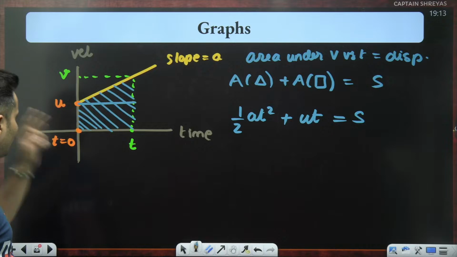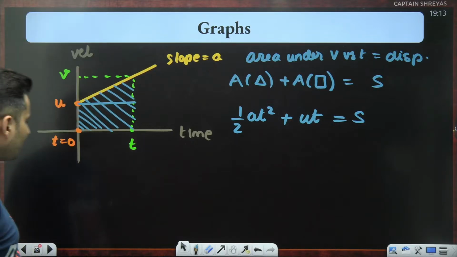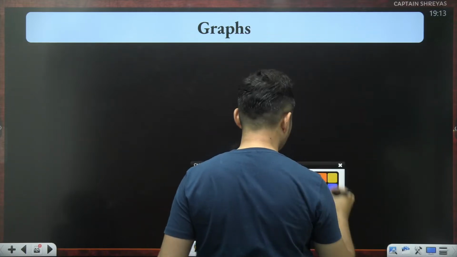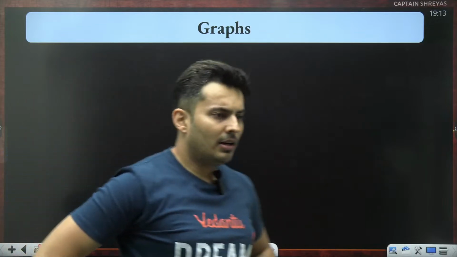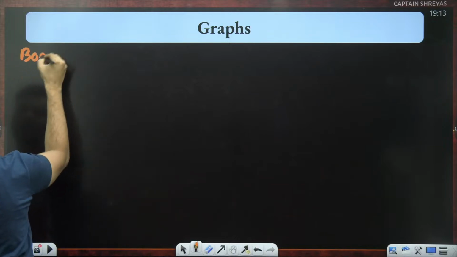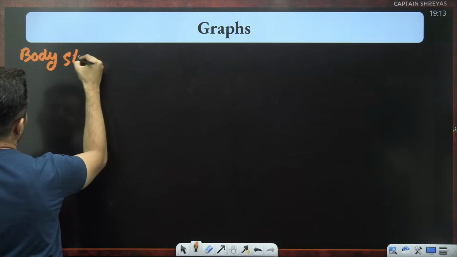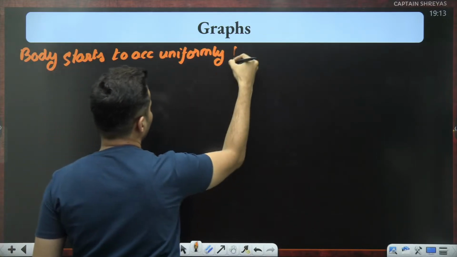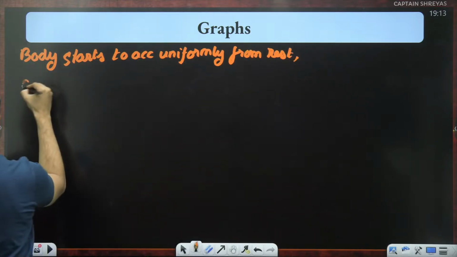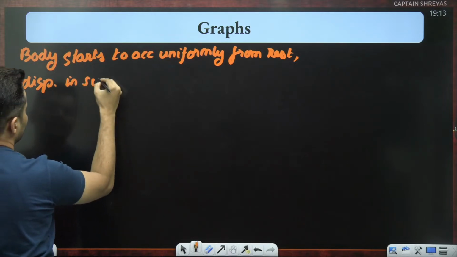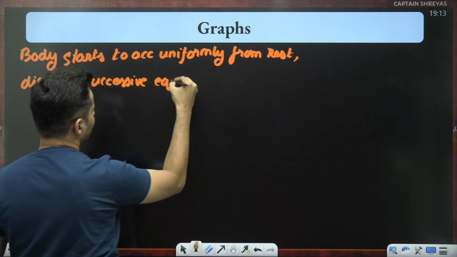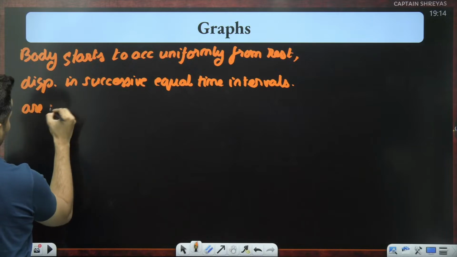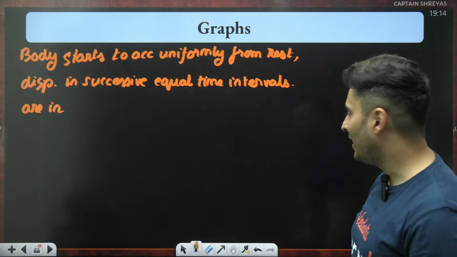Now, let me tell you, there is one more interesting graph which you should know, and it is also proof for Galileo's law, which says that whenever you have a body which starts from rest and accelerates uniformly from rest, the displacements in successive equal time intervals are in, I'll tell you what it is in a bit, but after showing you the proof first.